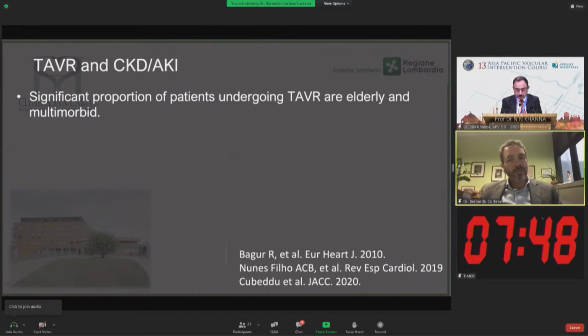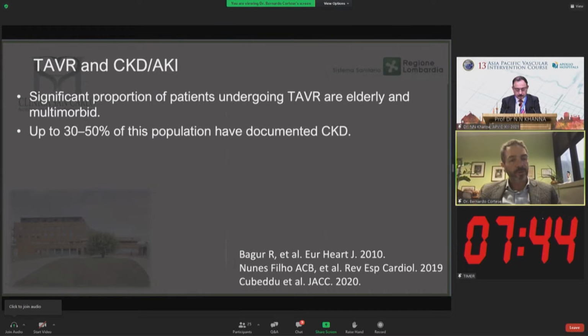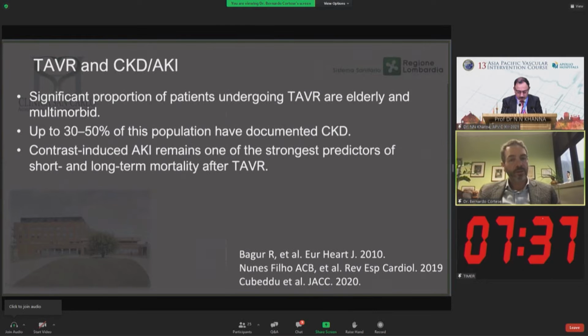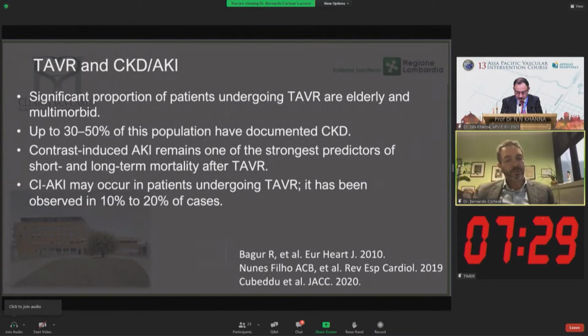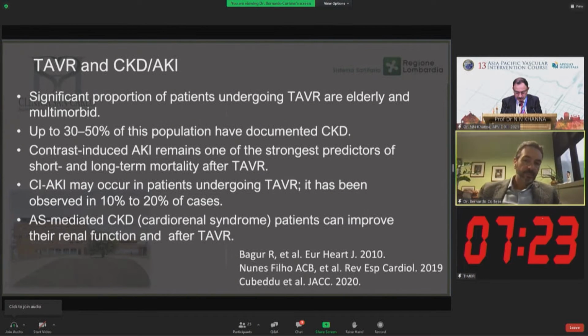The first point is that many of our patients undergoing TAVR are elderly and have severe other comorbidities. And many of them have documented chronic kidney disease, and another good portion of them is at high risk of renal insufficiency after the TAVR. So this is one of the most important points regarding these patients to date.